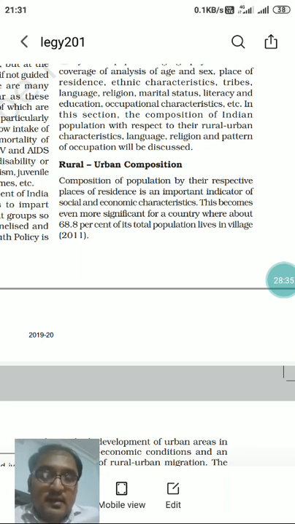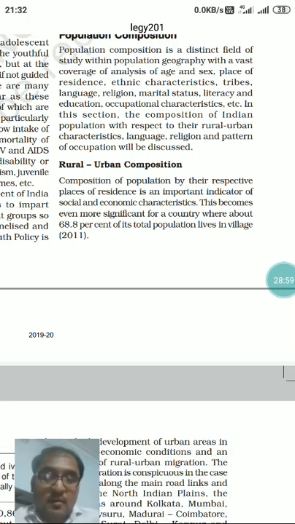It means that the number of people migrating out of the villages, or the degree of urbanization in the vicinity of the villages, which acts as a pull factor, will regulate the concentration of rural population in a particular state.